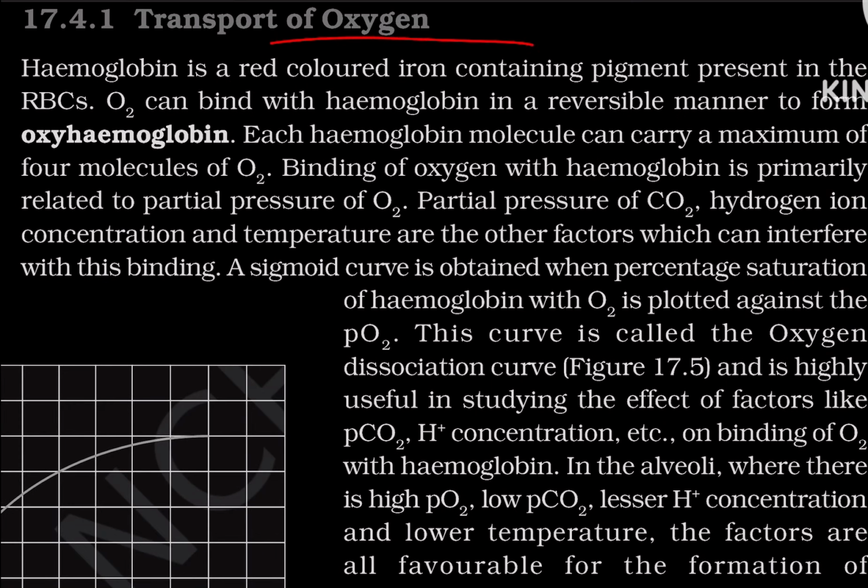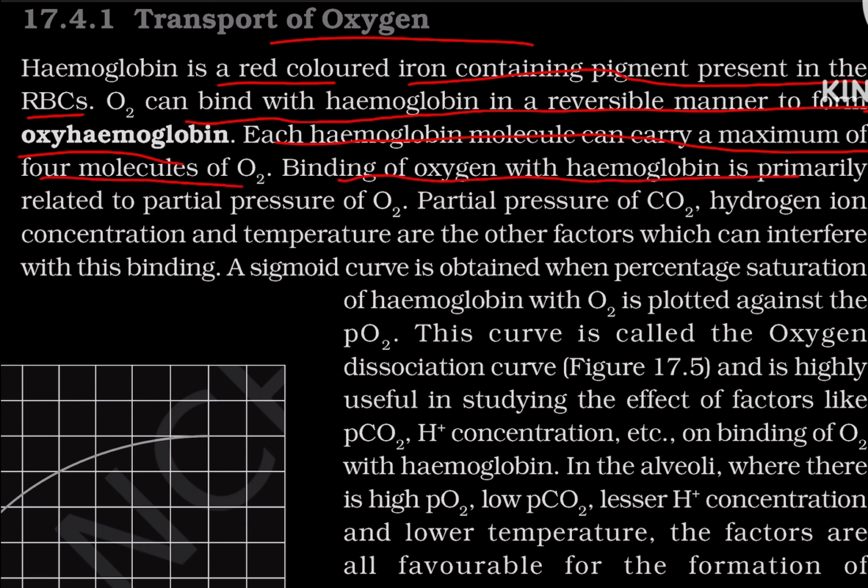Transport of oxygen. Hemoglobin is a red-colored, iron-containing pigment present in the form of RBC. Oxygen can bind with hemoglobin in a reversible manner to form oxyhemoglobin. Each hemoglobin molecule can carry a maximum of 4 molecules of oxygen. Binding of oxygen with hemoglobin is primarily related to partial pressure of oxygen. Partial pressure of CO2, hydrogen ion concentration, and temperature are the other factors which can interfere with this binding.